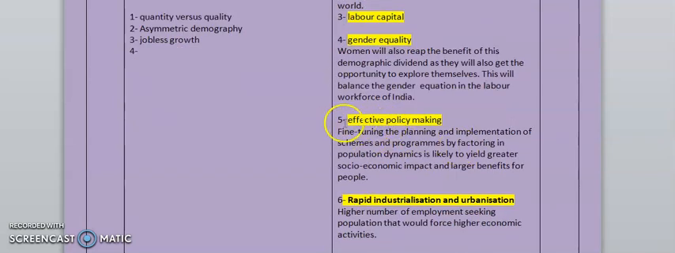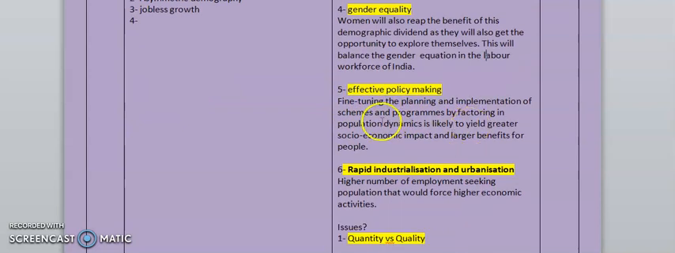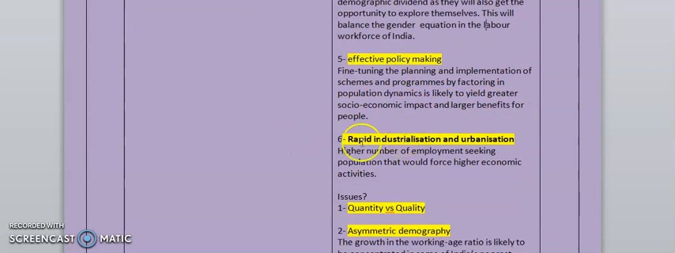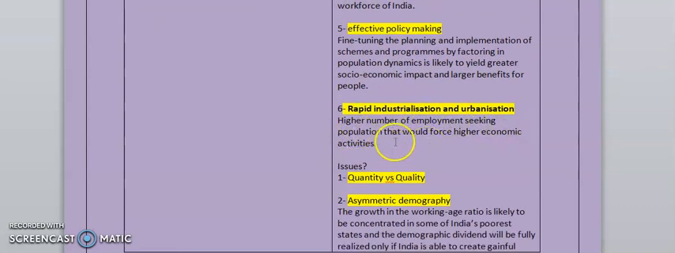The fifth point is effective policy making. Fine tuning, planning, and implementation of schemes and programs by factoring in population dynamics is likely to yield socio-economic impact and larger benefits for our people. And the sixth point is rapid industrialization and urbanization: a higher number of employment seeking population would force higher economic activities.